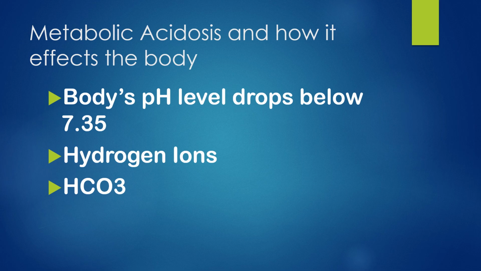So we're first going to talk about metabolic acidosis and how it affects the body. When a person's body's pH level drops below 7.35, this is when metabolic acidosis occurs. This is an excess amount of acid or decreased amount of HCO3 present in the body, and overproduction of hydrogen ion leads to a pH of less than 7.40, which is followed by a reduced amount of HCO3 in an attempt to return the body's pH to normal levels.